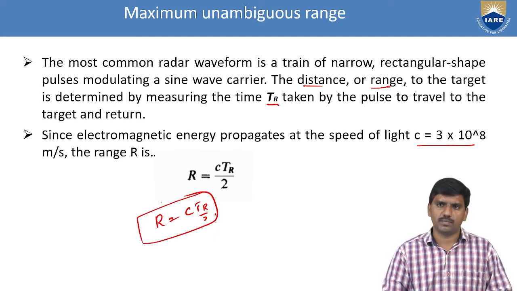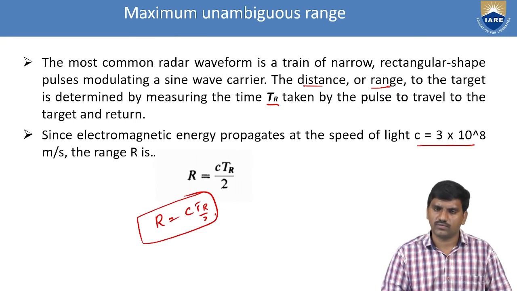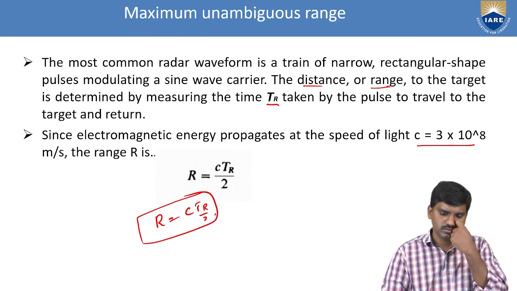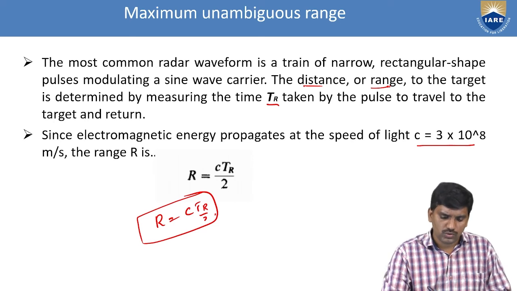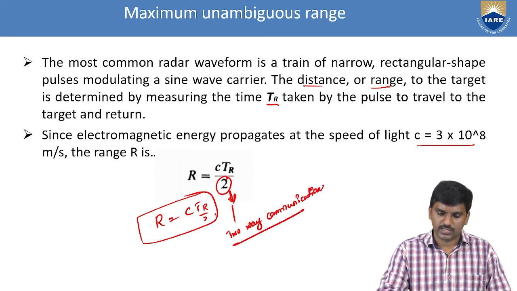Electromagnetic energy propagates at the speed of light. Here the 2 denotes two-way communication.